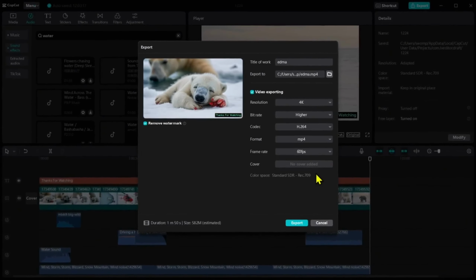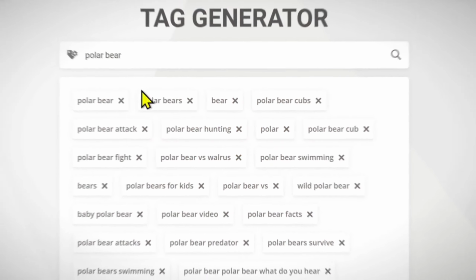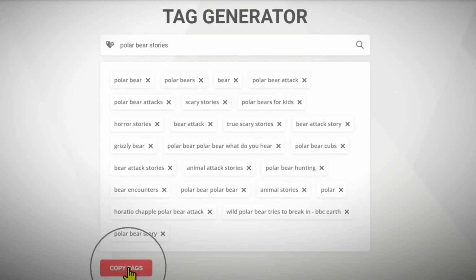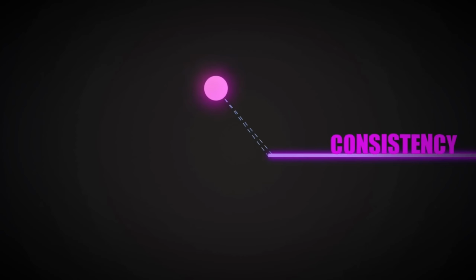Before leaving the video, let me tell you some important settings. Make sure to set the channel category to entertainment and copy some of the most searched tags from RapidTags to add them in. That's the key for YouTube. Now you can upload it to YouTube, and remember, consistency is the key.